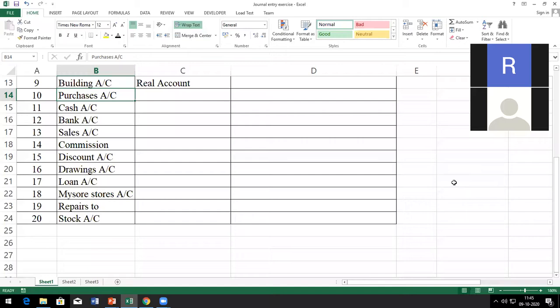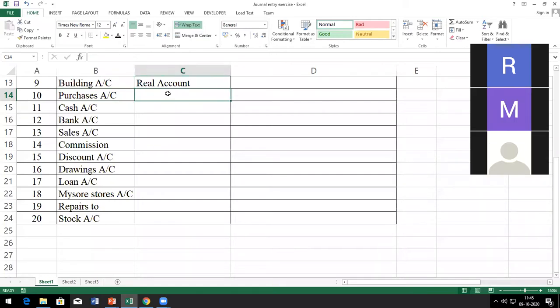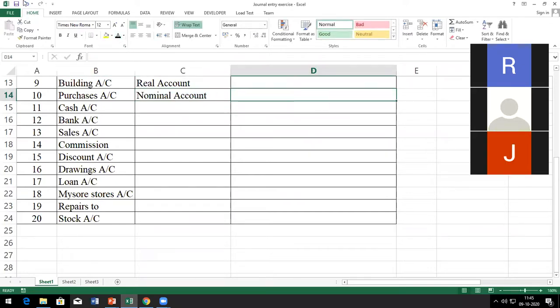Maisie, can you unmute? It's a nominal account. Why? Because purchase is an expense, sir. Yeah, it is a nominal account. It is an expenditure because you're purchasing the goods, the raw material or goods.